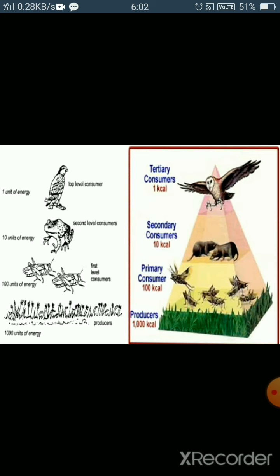The primary consumers get 100 kilocalories of energy, and again 10% is passed on, so the secondary consumer gets 10 kilocalories, and finally the tertiary consumers only get 1 kilocalorie of energy. So in this way the energy is lost from one trophic level to another trophic level, and it is called the pyramid of energy.